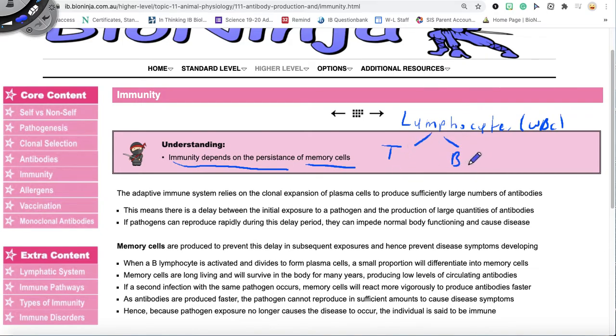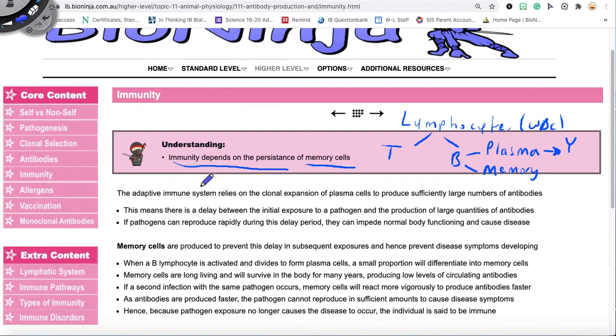But then once these B cells become activated, these B cells either make plasma cells or memory cells. And remember that these plasma cells are the ones that are going to make specific antibodies. And then these specific antibodies are going to aid in the destruction of pathogens, right? And remember PANIC, which are the different things antibodies can do. And then these memory cells are the ones that are going to give us that long-term immunity because they're going to know how to fight off that initial infection, okay?